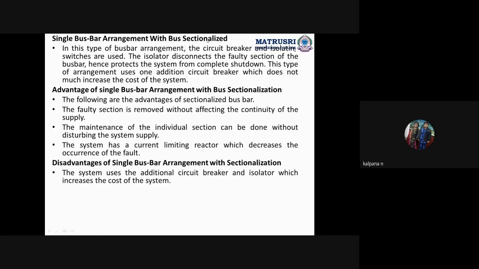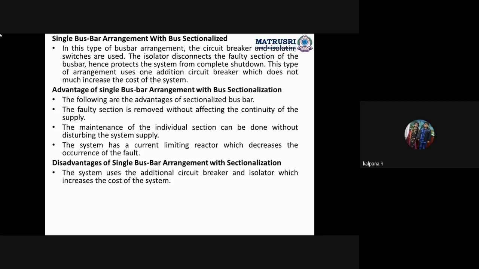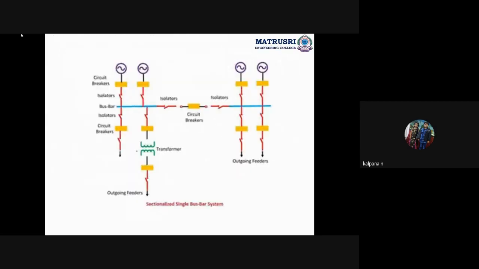Bus sectionalized means we are simply connecting a circuit breaker. In this type of bus bar arrangement, the circuit breaker and isolator switches are used. The isolator disconnects the faulty section of the bus bar, hence protecting the system from complete shutdown. This type of arrangement uses one additional circuit breaker, which does not increase the cost of the system much. So what is the difference between the single bus bar scheme and single bus bar with bus sectionalized? Only an additional circuit breaker, and everything else is the same.